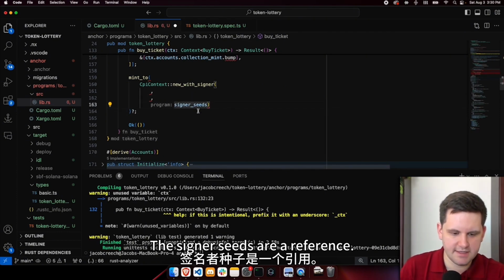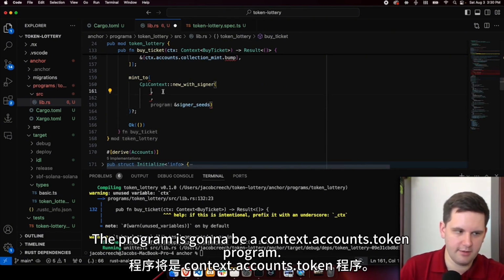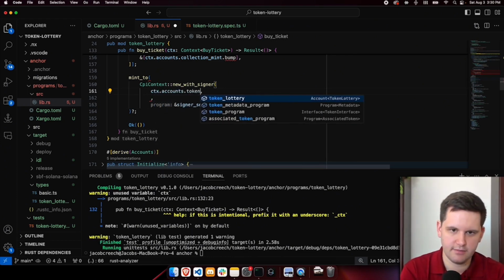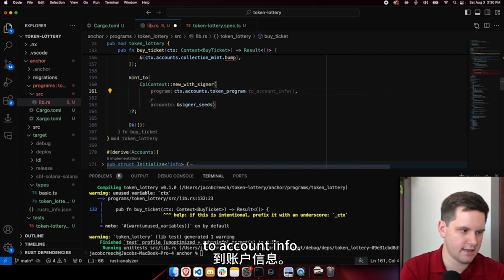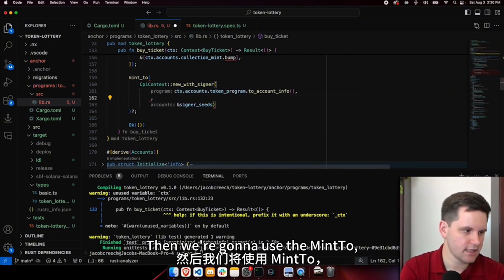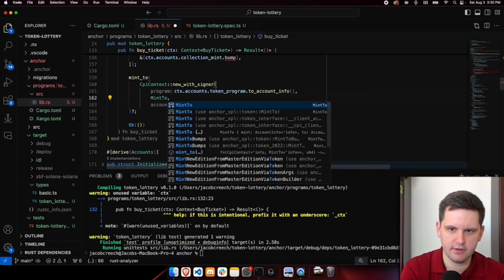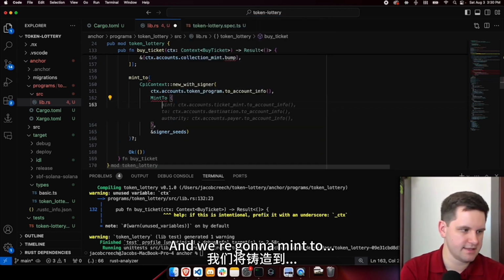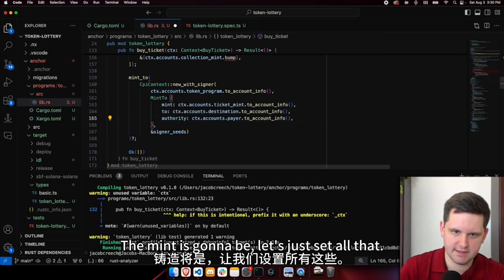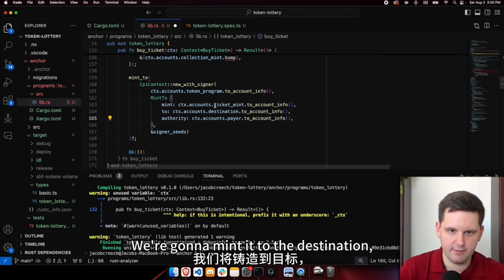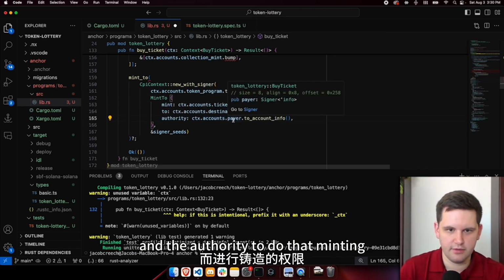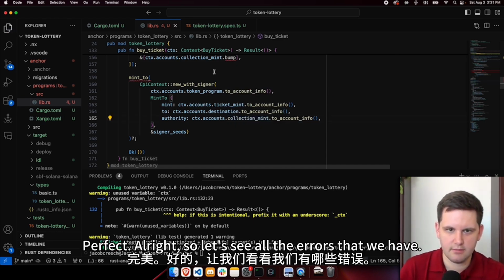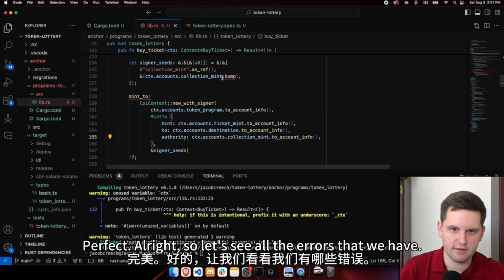The program signer seeds are a reference. The program is going to be context.accounts.token_program.to_account_info. Then we're going to use the mint_to, the same one as the last time. And the mint is going to be, let's just set all that. It's a ticket mint. We're going to mint it to the destination. And the authority to do that minting is going to be the collection mint. Perfect. All right, so let's see all the errors that we have.